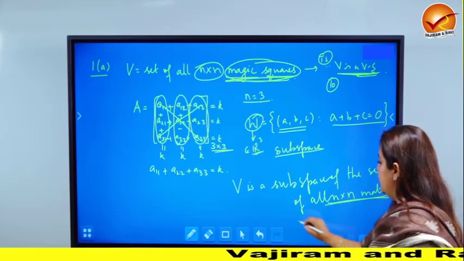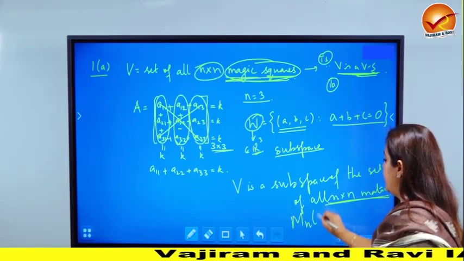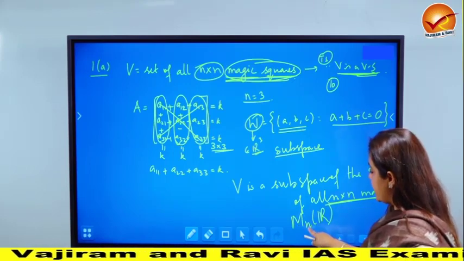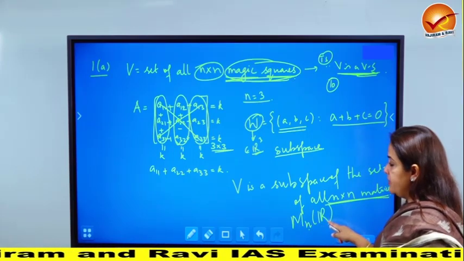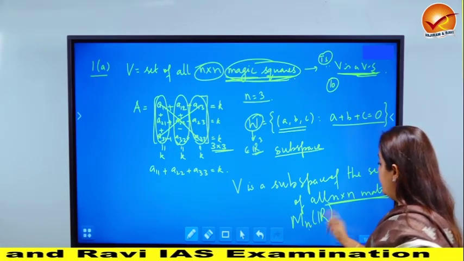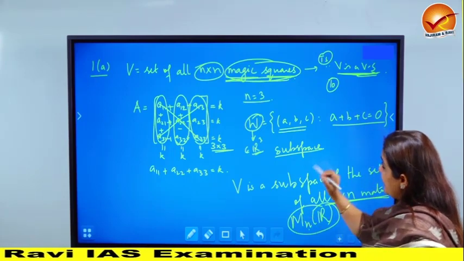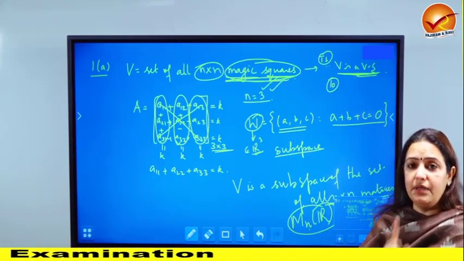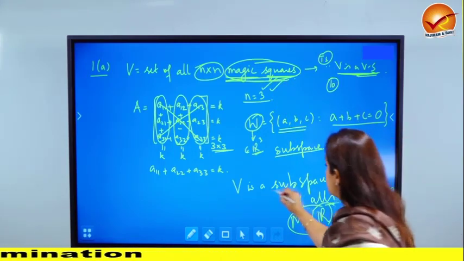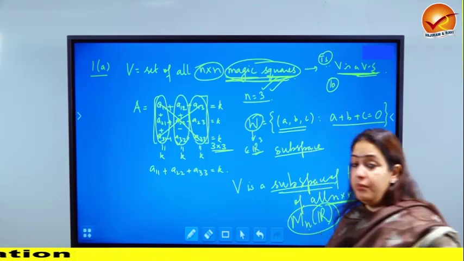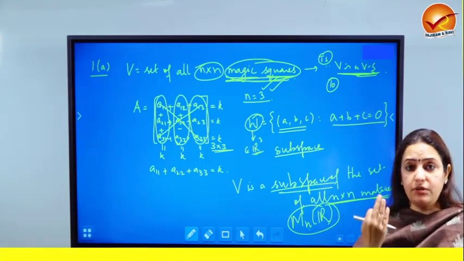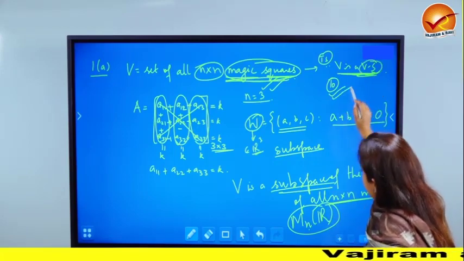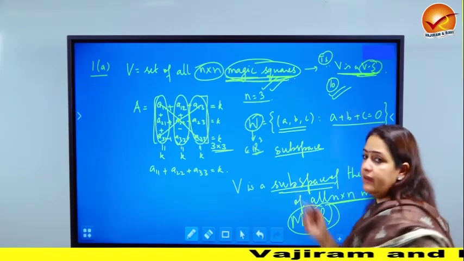Just write that down. In fact, the general notation is MnR, M for matrices. This n tells you the size, n cross n, and the entries are real. So MnR we know is going to be a vector space. Please don't bother to show this is a vector space. Write down one line in the beginning of the answer that we will rather show it is a subspace. And to be a subspace, we have to only bother about 3 properties. Whereas in a vector space you have to write down 10, here out of those 10 we have to only write down 3.